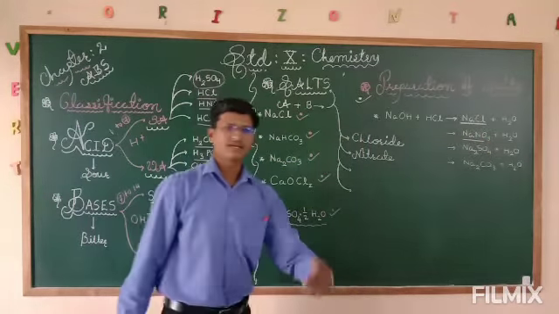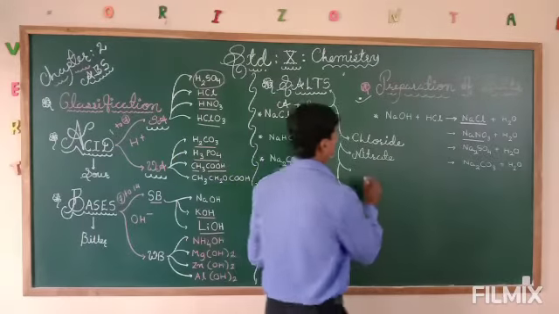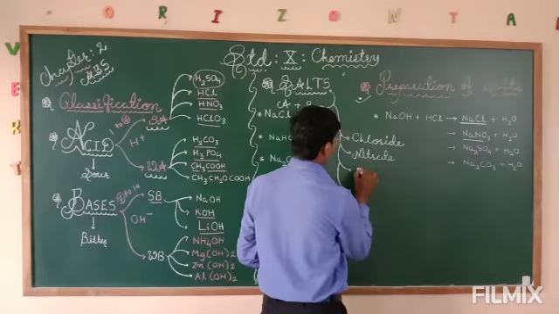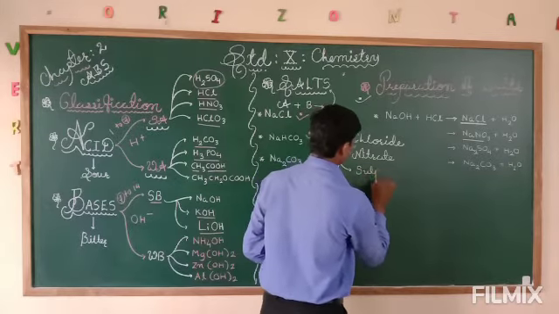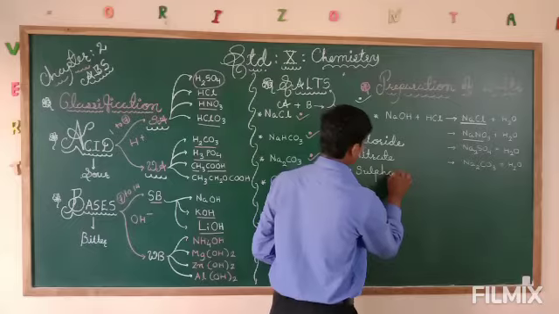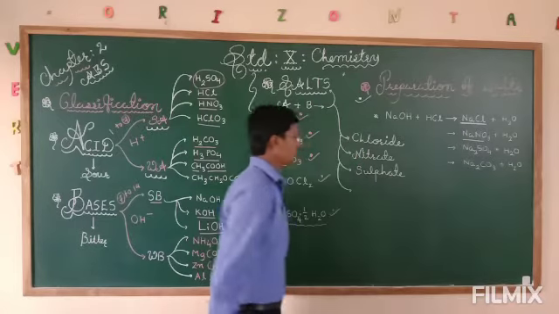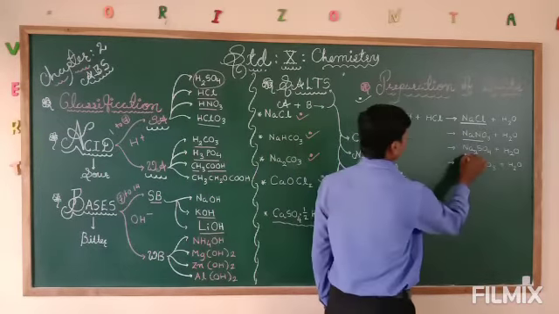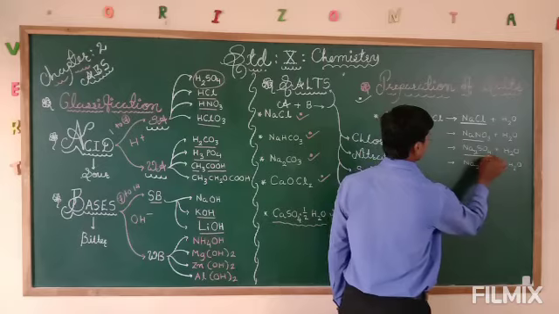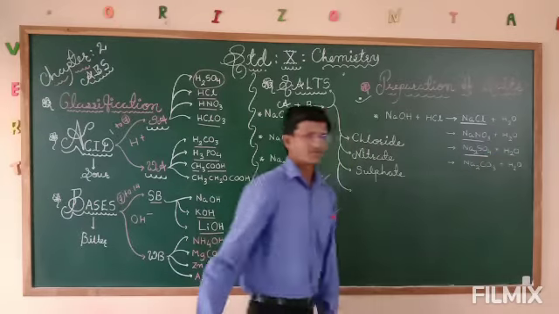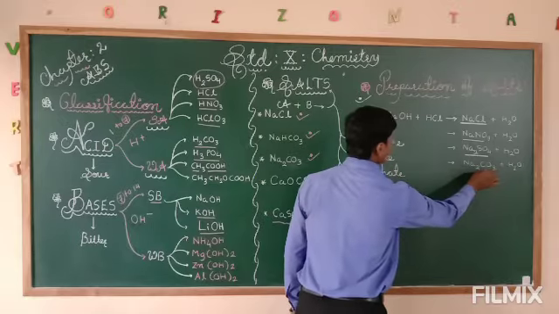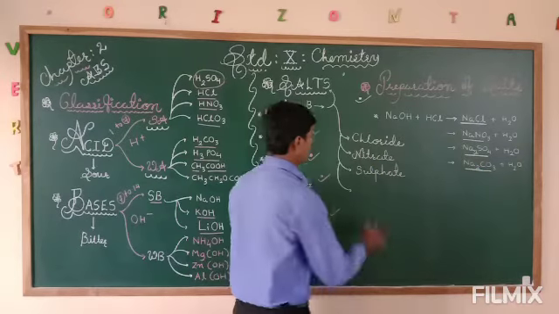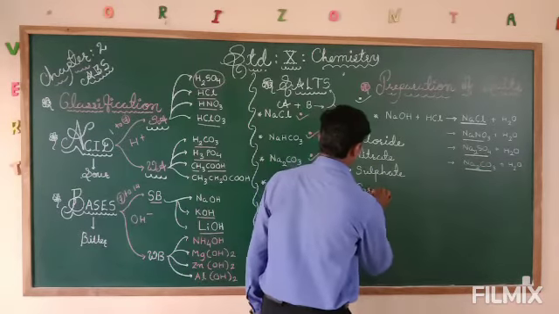Step by step I am taking so you can understand. Next is sulfate, here we can take Na2SO4, that is sodium sulfate. And last is carbonate, Na2CO3, that is carbonate.